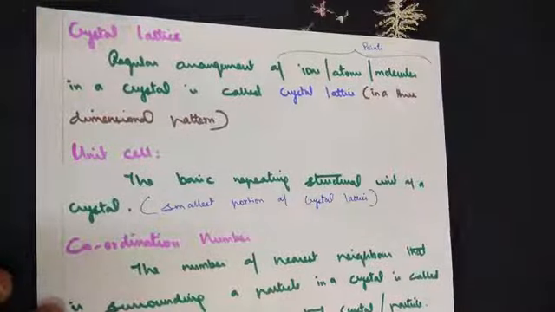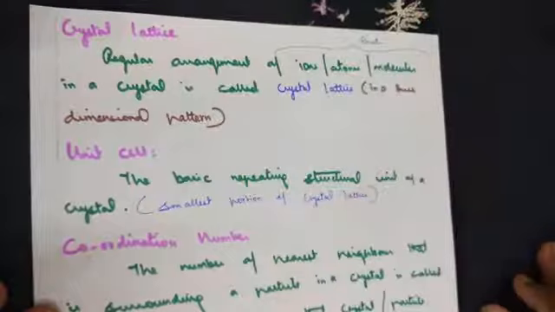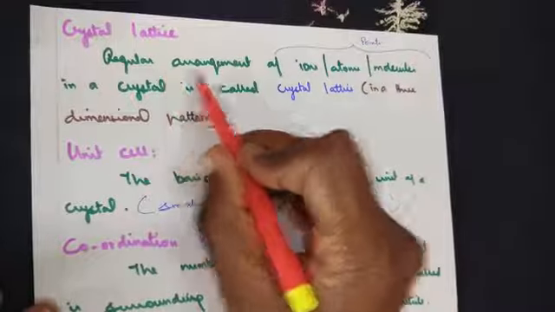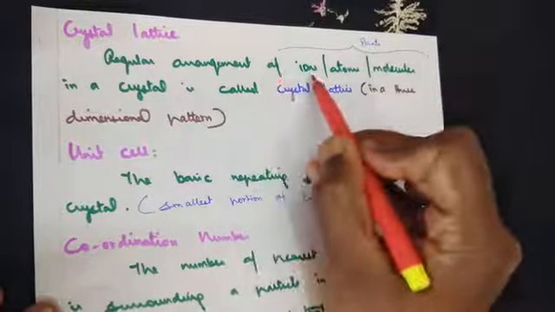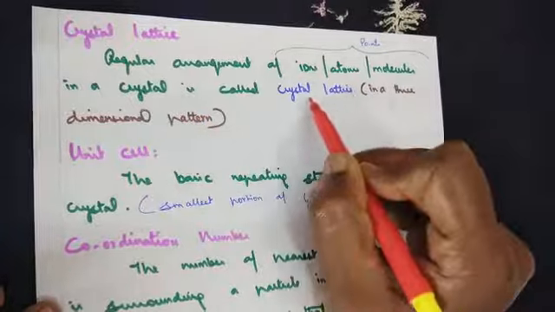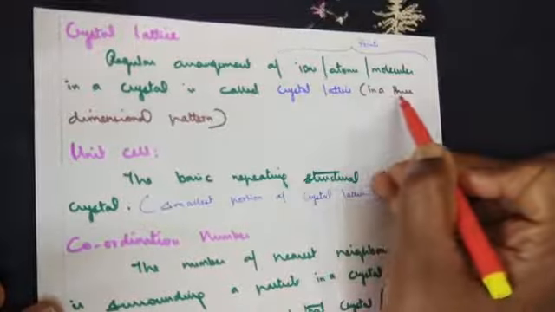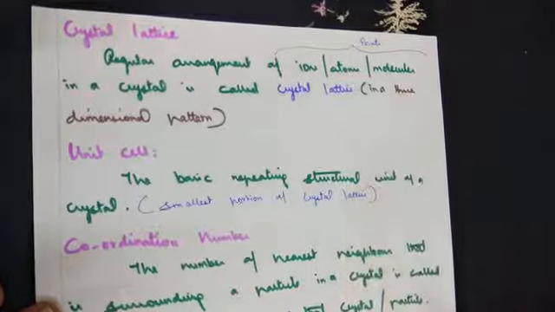We are moving on to some common terms in the solid state that you need to know. What's the meaning of crystal lattice? The regular arrangement of ions or atoms or molecules in a crystal is called a crystal lattice. Always these arrangements are expressed in terms of a three-dimensional pattern.